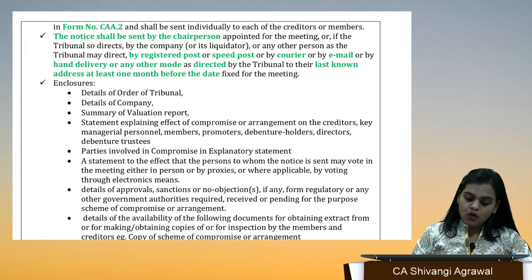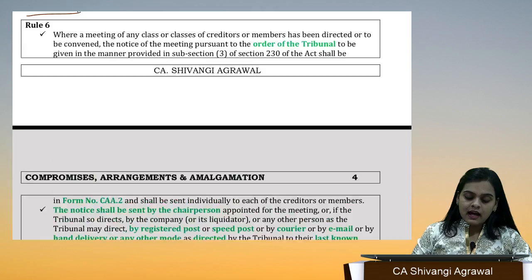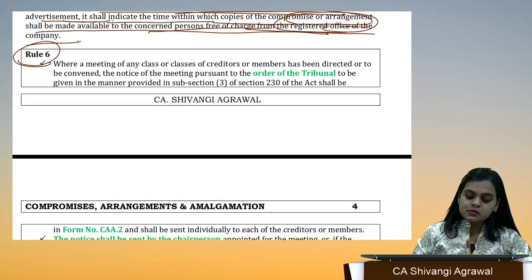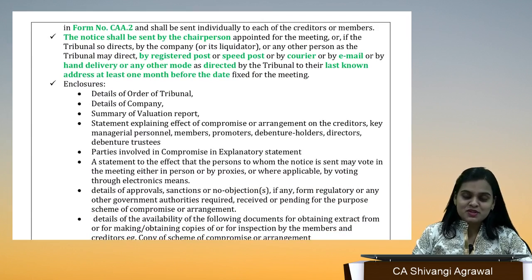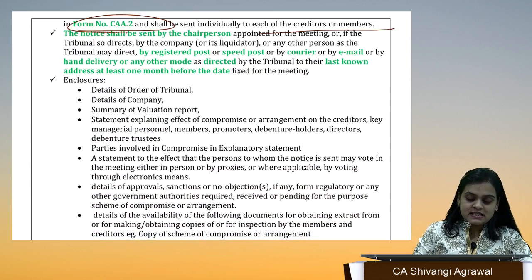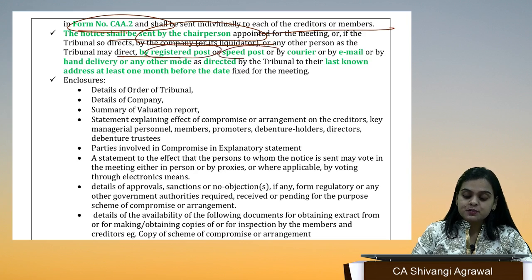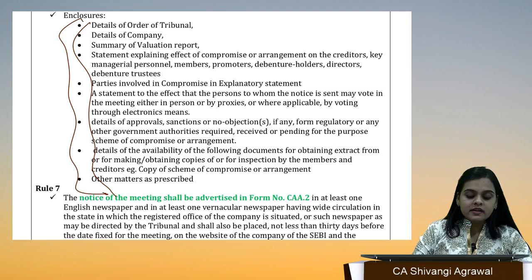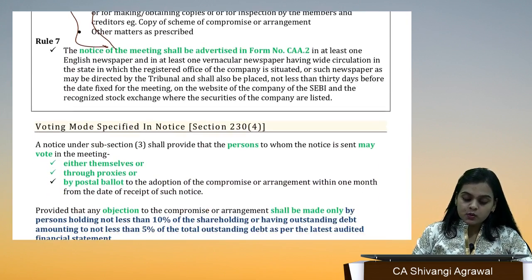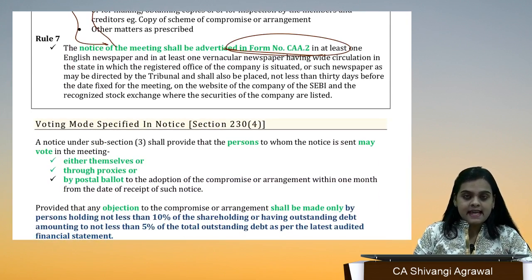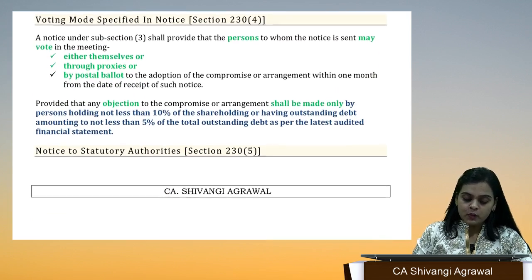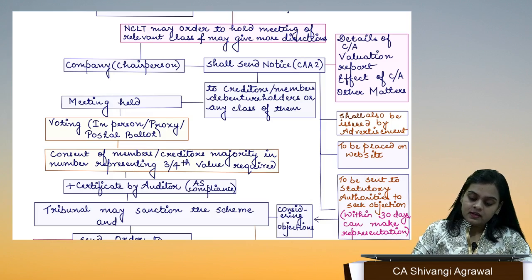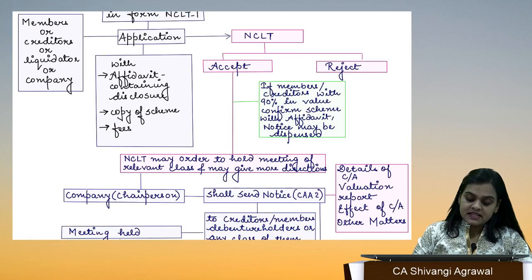These are the details of notice only. I have told you, still there is rule 6, you don't need to learn it in so much detail. CAA 2 is the notice. It is going to be sent by the chairperson. How can it be sent? By registered post, speed post, courier, email, hand delivery. Then what is going to be the enclosure? I have told you all the important enclosures. Okay, so don't need to worry. The advertisement is going to be in CAA 2. And again, you don't need to worry about it a lot. So far, I think things are clear.